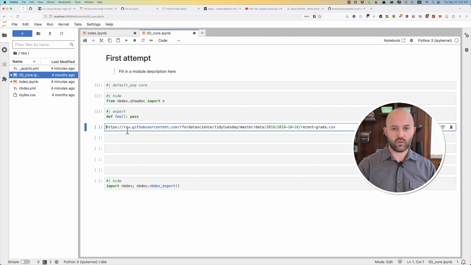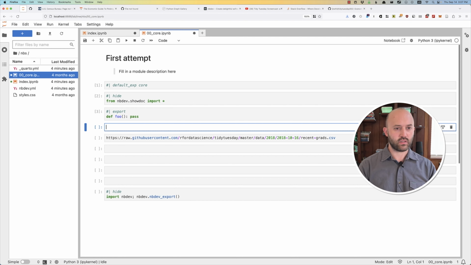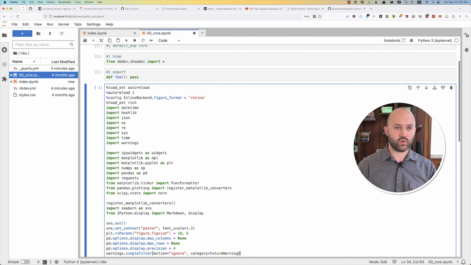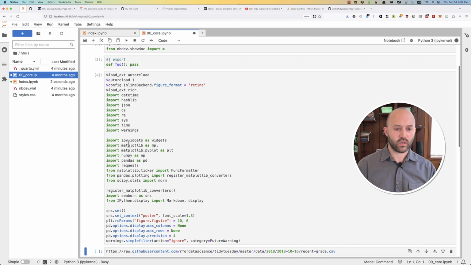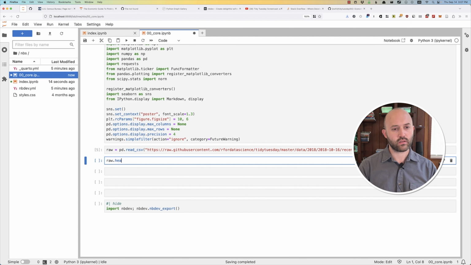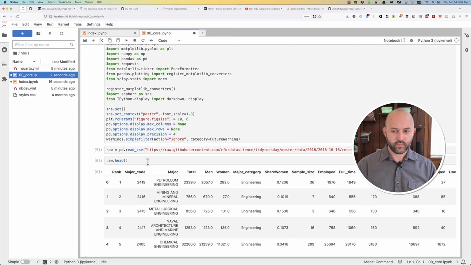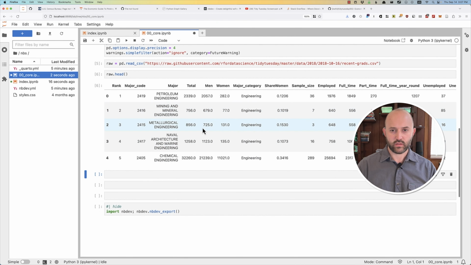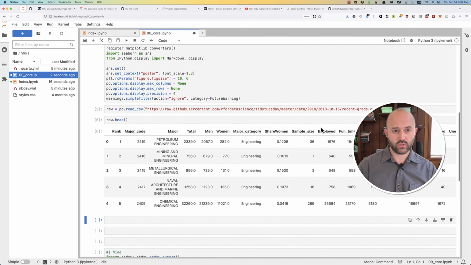So here's the raw data, and what we need to do at this point is import some libraries and import the data here. So I'll call this raw equals pd.read_csv. And what we'd like to do is maybe take a look at this. And here we go. We have read in the data and it looks reasonable.